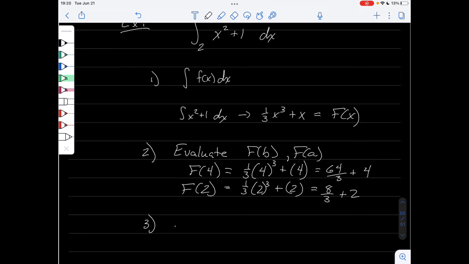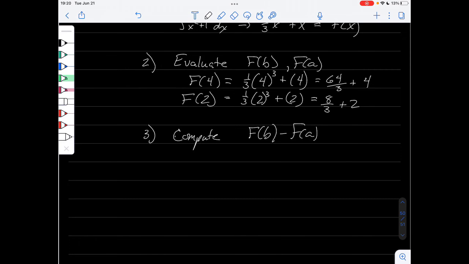The next step is we're going to compute big F of b minus big F of a. So in our case, 64 thirds plus 4 minus 8 thirds plus 2. And we're just going to simplify it. So 4 minus 2 is positive 2, and 64 minus 8 is 56 over 3.